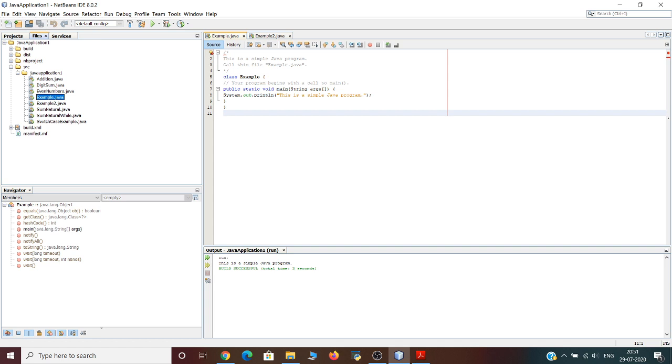The next line in the program is a single line comment. We have used a single line comment here, which says your program begins with a call to main. This is the second type of comment supported by Java. A single line comment begins with a double slash and ends at the end of the line. As a general rule, programmers use multi-line comments for longer remarks and single-line comments for brief line-by-line descriptions.